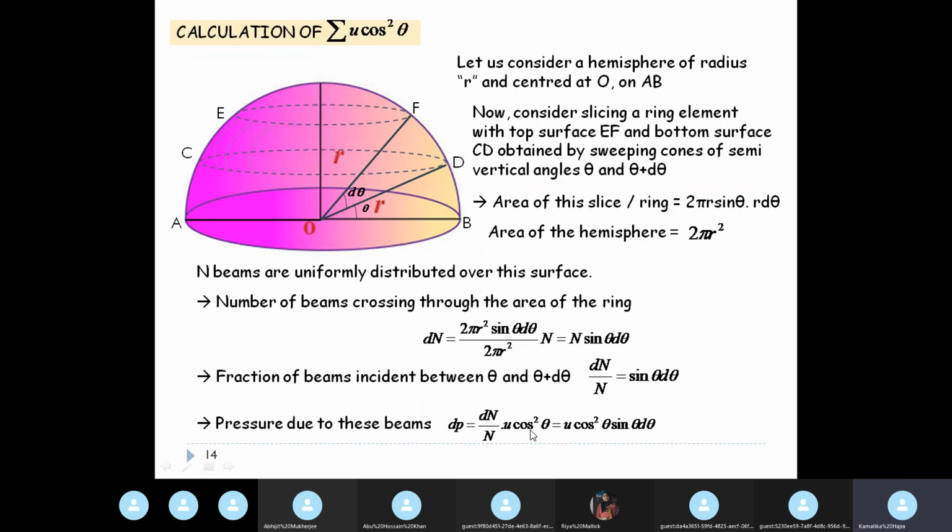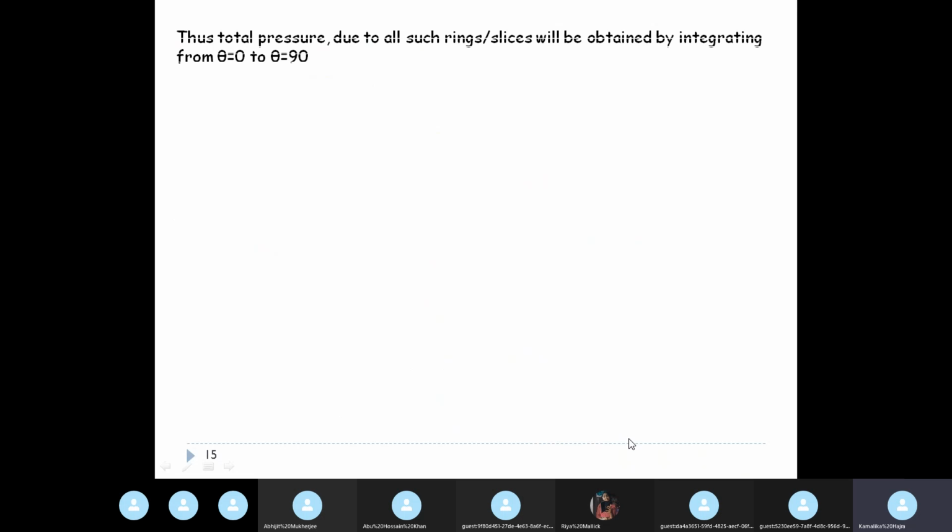Remember, the total pressure is u cos square theta. So the pressure due to this fraction is dn by n into u cos square theta. Dn by n is sine theta d theta, so dP is u cos square theta into sine theta d theta.